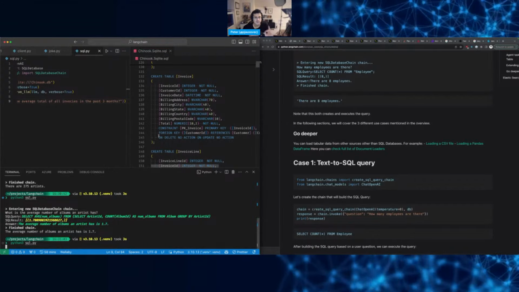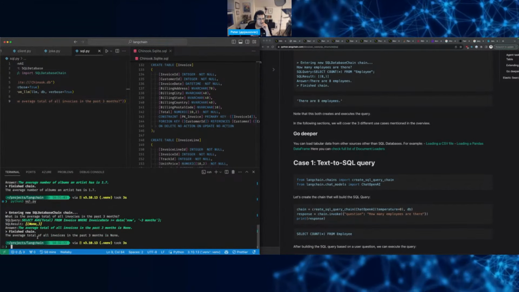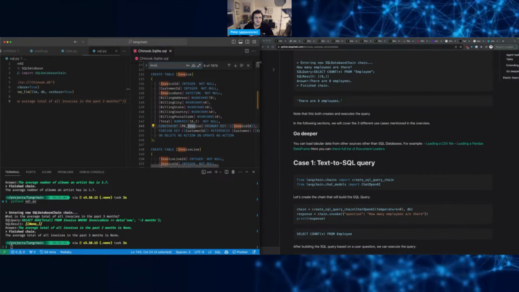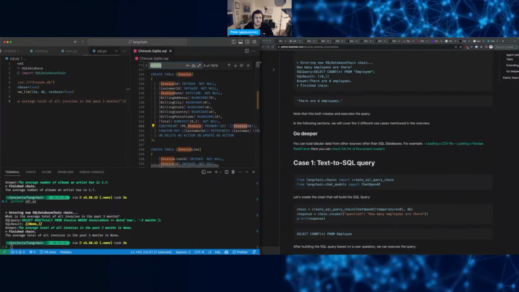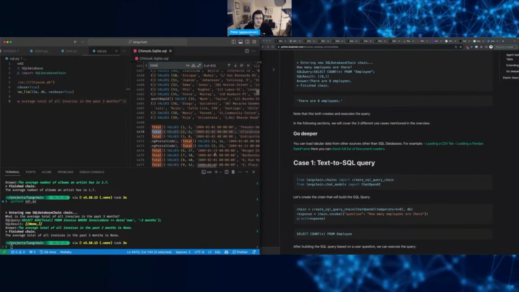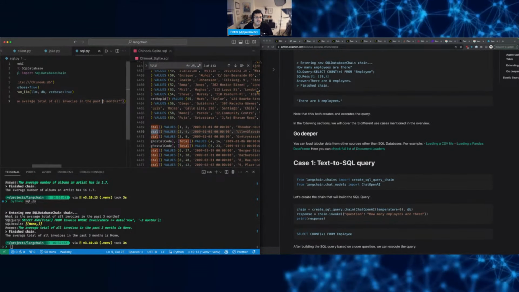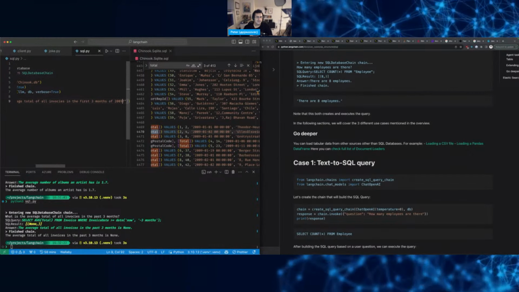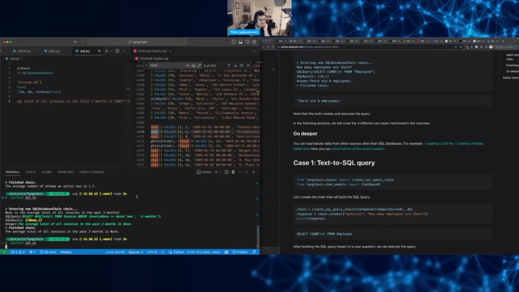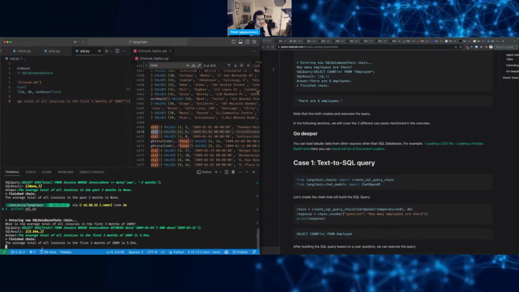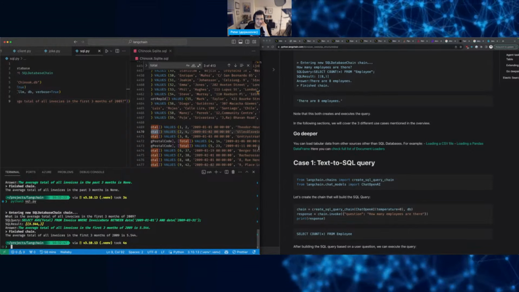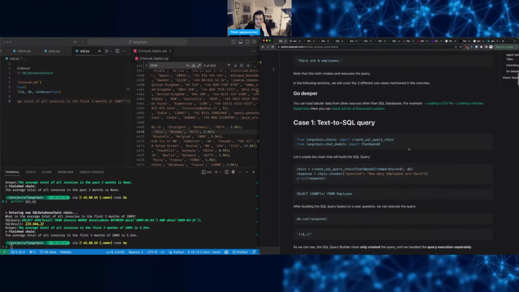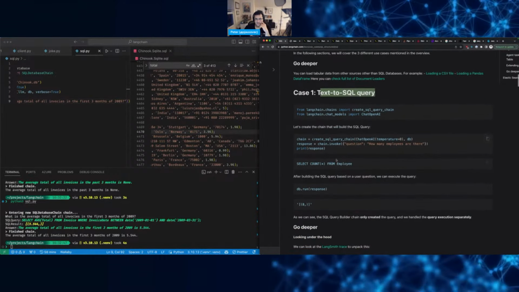Maybe this is not going to work, but oh, it's none because the data is probably not current. Let's see, invoice or total. So 2009. In the first 3 months of 2009, the data is not current there, but yeah, there you go. Nice. Wow. This is really powerful. Text to SQL query, yeah.